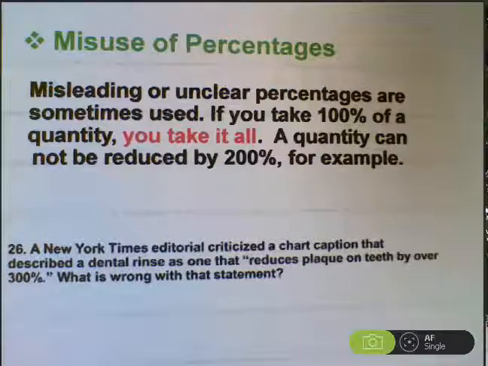If one use of this dental rinse reduced the amount of plaque on your teeth by 100%, then the plaque's all gone. There is no more plaque. Beyond that, you're probably eating away the enamel of your teeth. Nothing can be reduced by more than 100% because 100% reduction means the quantity is gone.